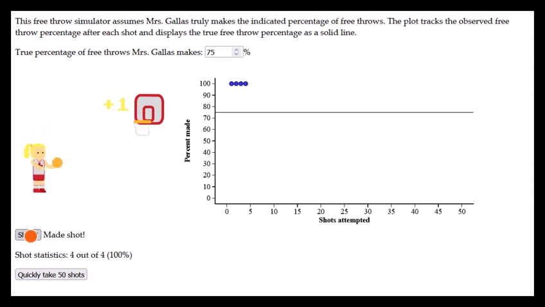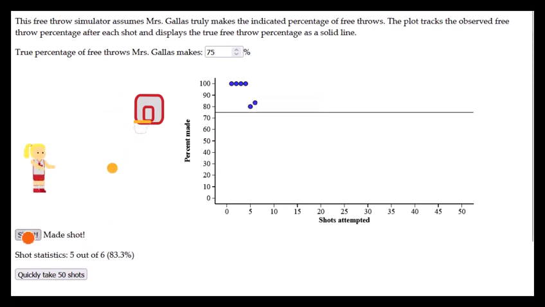And I can keep doing this. I'm expecting that most of, oh, I got a miss. Most of these shots are going to make it in because 75% is our probability. At this point, I've made 5 shots. 1 of them didn't make it in, so that's 80% made. Again, 80% does not match our 75%, although it's getting a little bit closer.